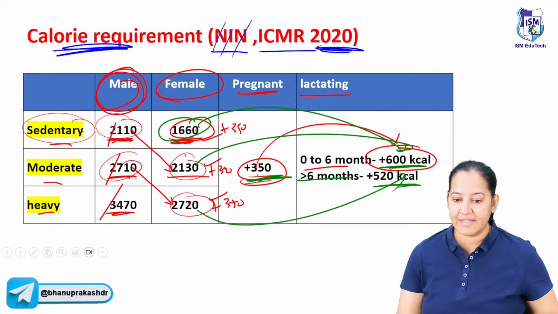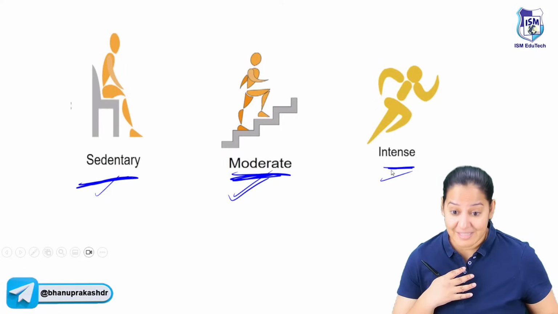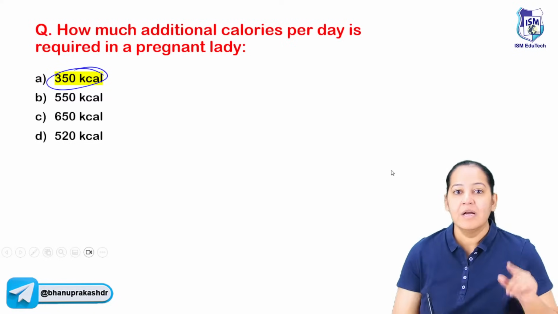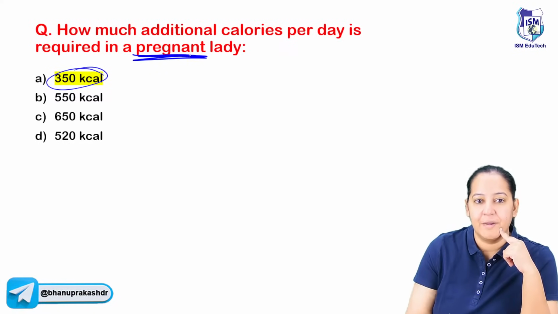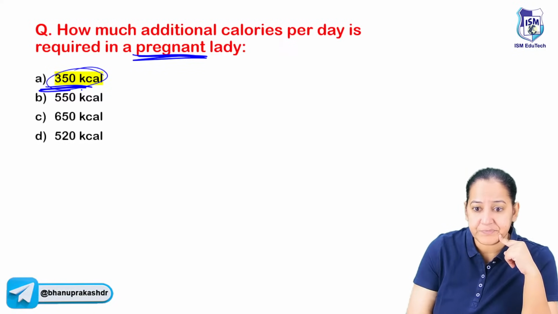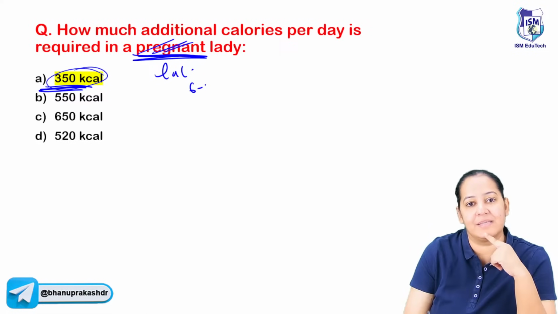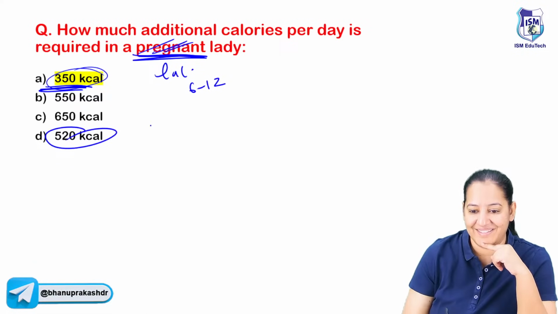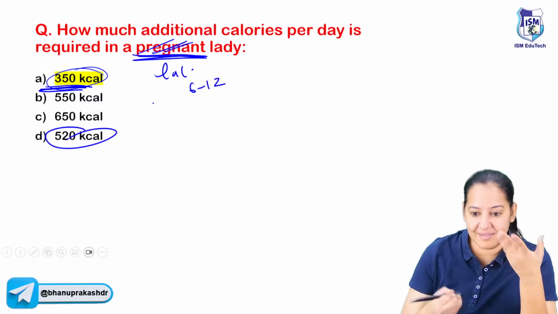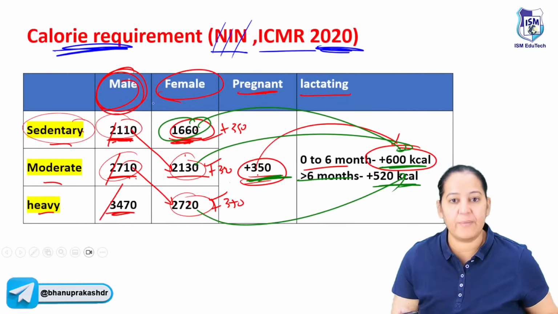How many of you are getting it? Please learn the numbers, but I have simplified it. So I'm asking about a pregnant lady, the answer is 350. If I ask about a lactating lady, and that too in the later 6 months, 6 to 12 months, the answer will be 520. If I ask during the first 6 months, the answer is 600, which is not given in the option. So you frequently get questions on that.